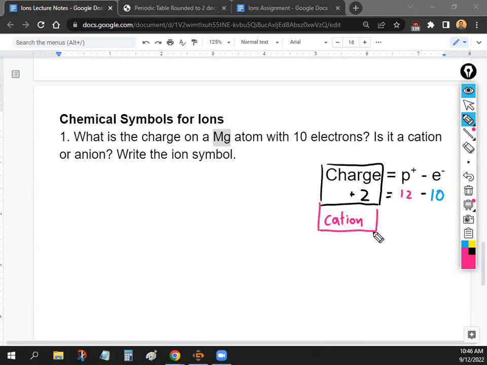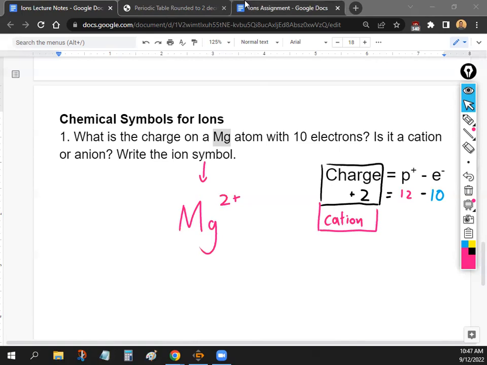Okay, and then let's write the symbol. The way that we write the symbol is we just take the Mg. So let's write Mg. And which side should we put the charge, the left side or the right side? The right side. The right side is where we write the charge, but chemistry is kind of weird. Instead of writing positive 2, chemists switch it. So for the charge, we write 2 plus. I actually don't know why they do that, but that's the way they write it. So just make sure you write it in reverse. So 2 plus. And if it was negative 2, then you would write 2 minus. Just always put the number first.